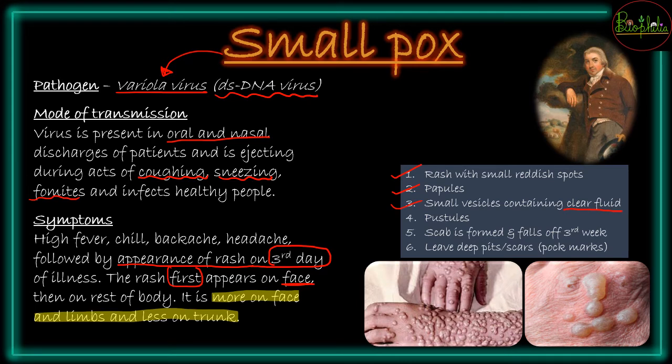Then there will be pustules, then there will be scab formation, यानी बहुत ज़्यादा बड़ी खपली जैसे आना शुरू हो जाएगा, and that will fall off after 3 weeks. Once these scabs have fallen off, there will be deep pits or scars, or you can also call them pock marks, which will be left on the skin from this infection.